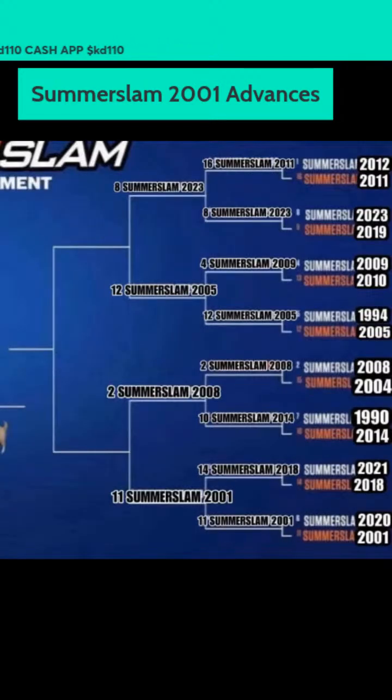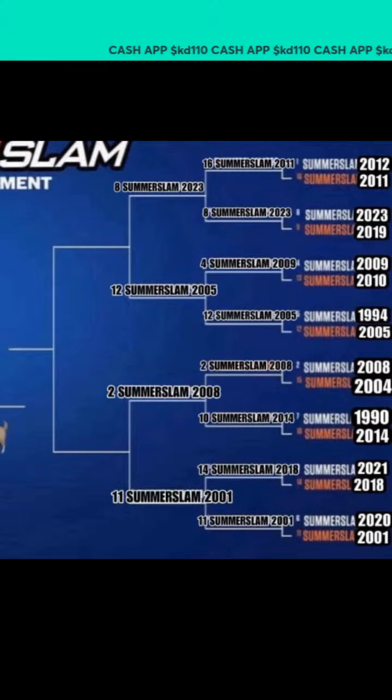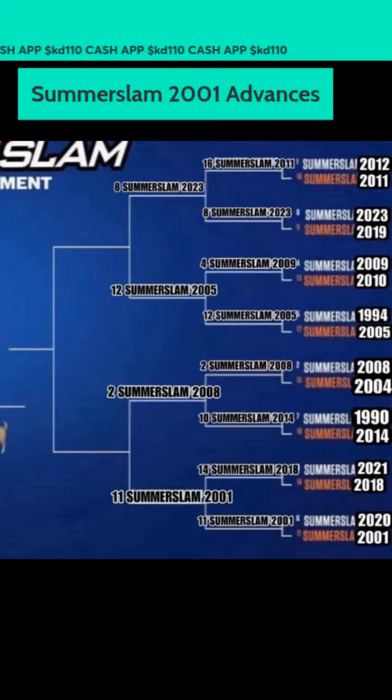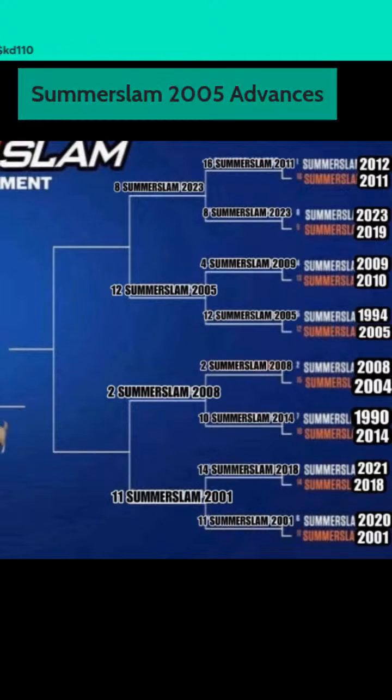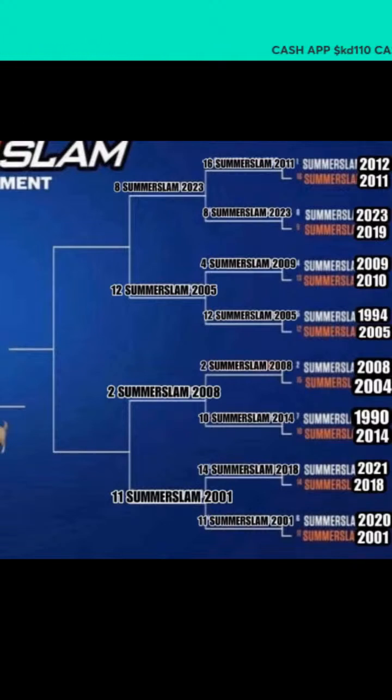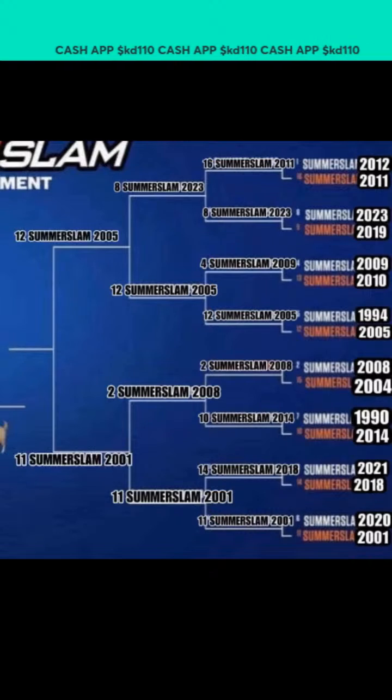You guys look here. Only two teams made it: SummerSlam 2001 and SummerSlam 2005. So we only got two teams left in this bracket. Take a good look at this bracket. These are the only two teams left. And if this is an updated result as well of this particular bracket, yeah, only these two left, guys.